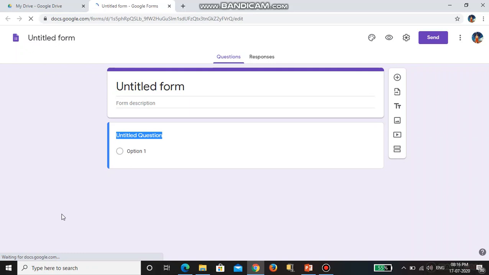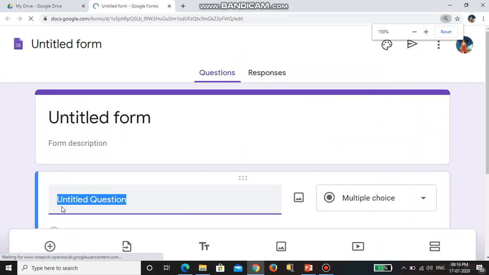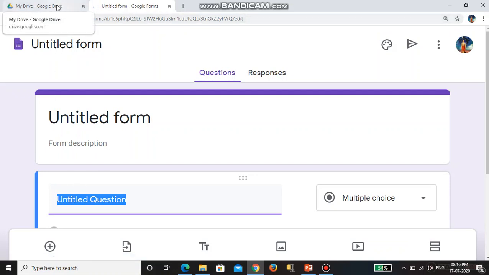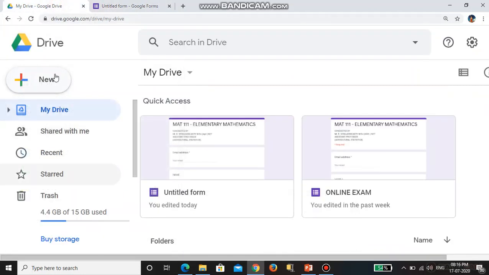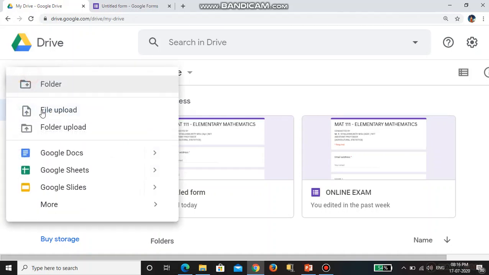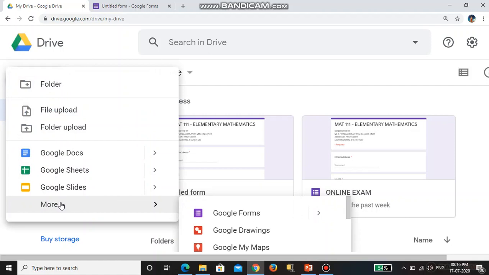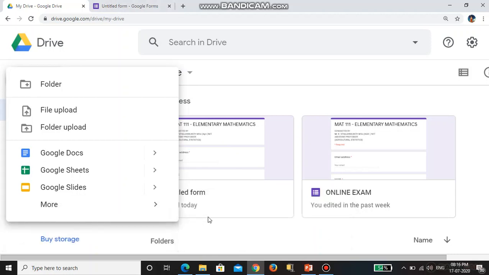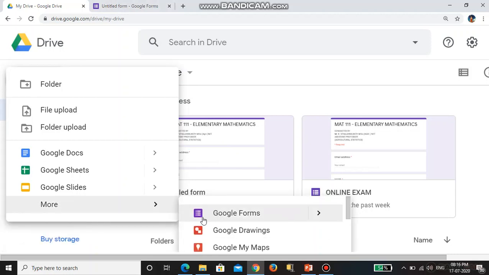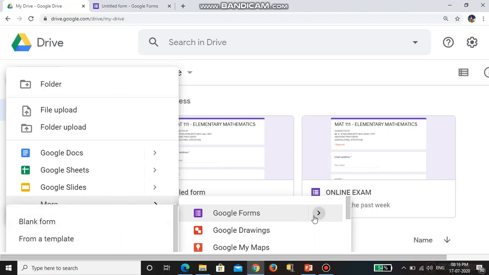This is the form, the online form. With the help of this form only we can prepare a questionnaire. So first we open the mail ID, and in the mail ID we open Google Drive. In Google Drive we go to New, and in the New option we go to More. In More we go to Google Forms, and there you click the blank form.